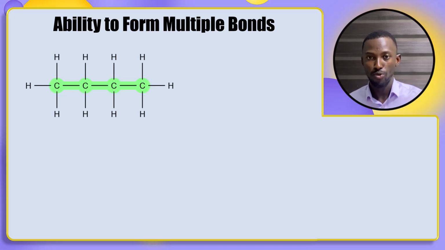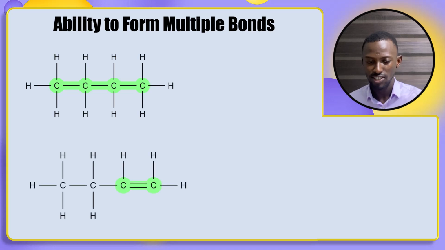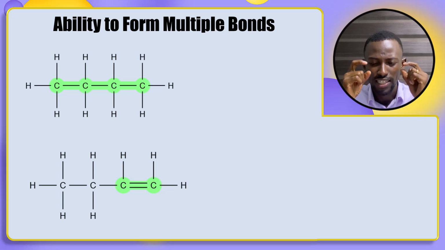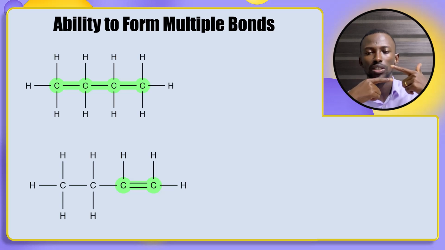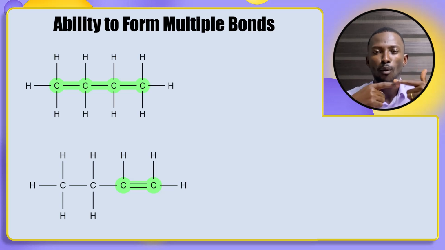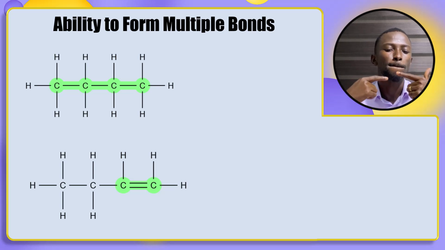What we have on the screen right now is carbon forming single bonds. So you can see that carbon is having only single bonds around. But this is not what we are interested in. If you take a very close look at the second compound that is appearing on the board, that is the displayed formula of this alkene, the highlighted side shows 2 carbon atoms having a double bond between them. So this double bond is what is referred to as a multiple bond.